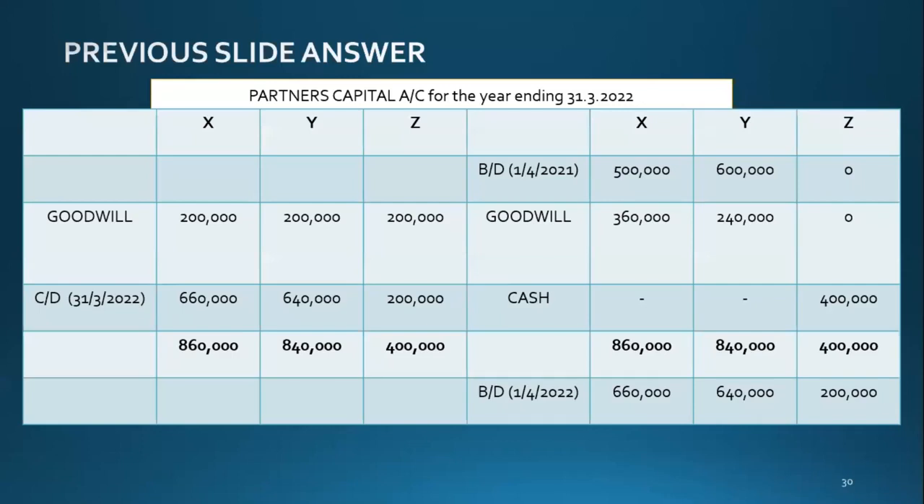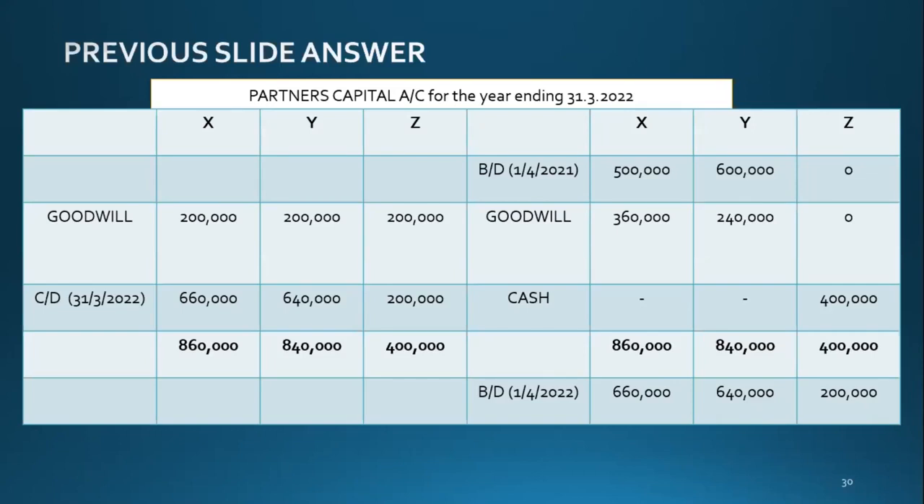But why does his brought down balance for the next year show 200,000 only? He invested 400,000. What happened to the balance 200,000? Because his closing balance is showing us 200,000 only. Why is that? What's the reason? And if you check partner X and Y, their brought down balance was first 500,000 and 600.